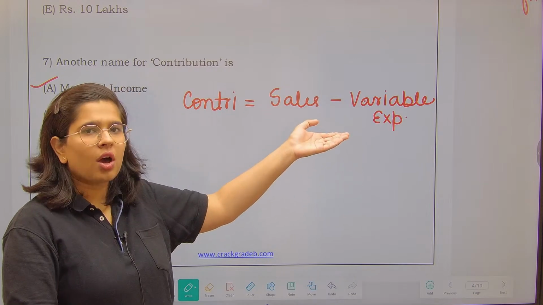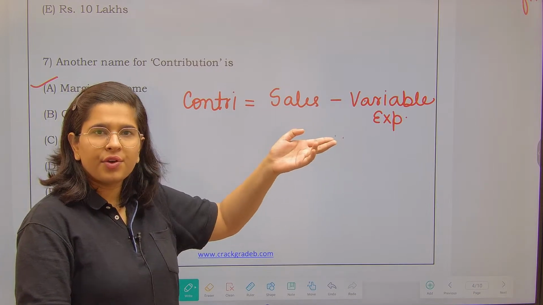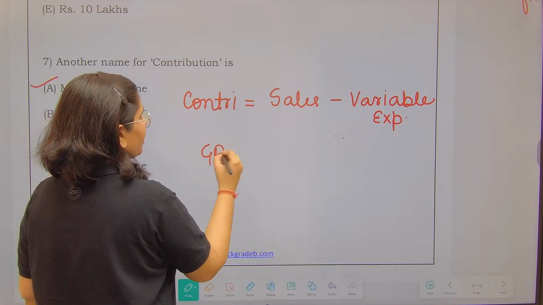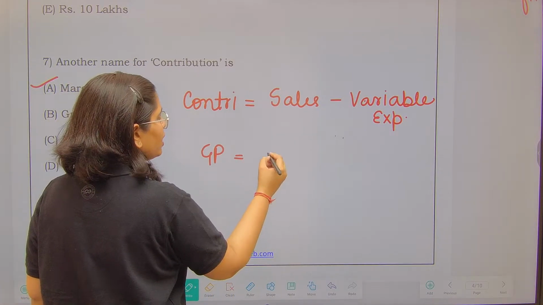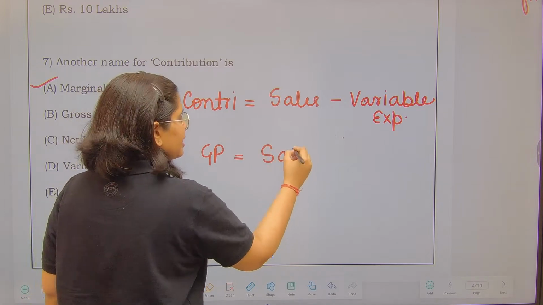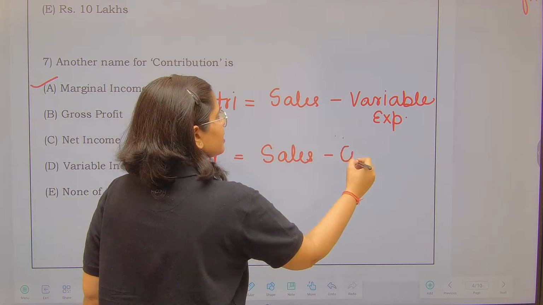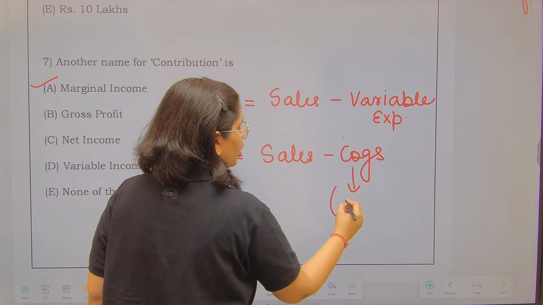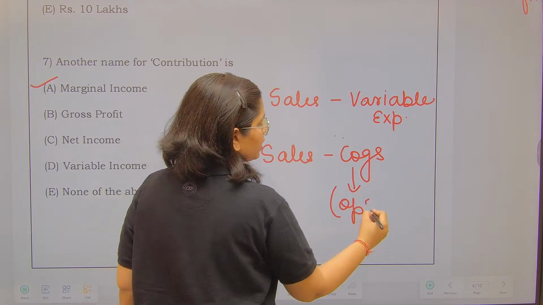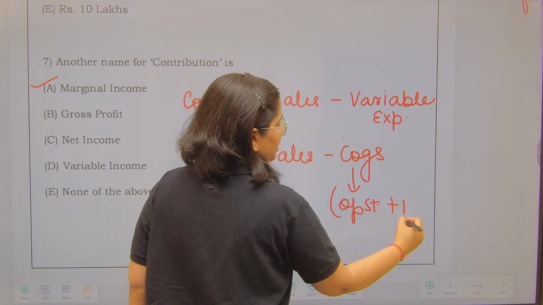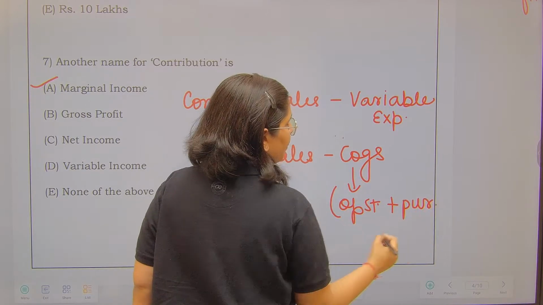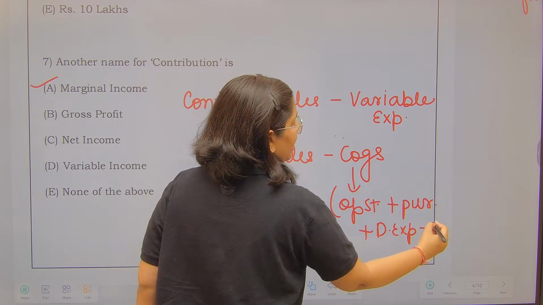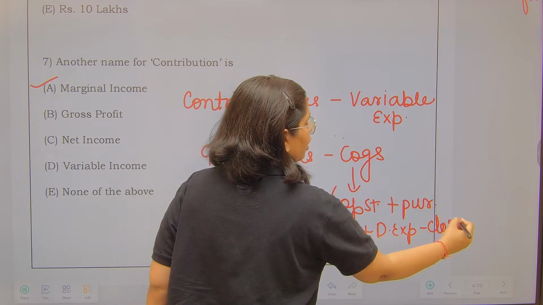No, I do not. Whereas when I find out gross profit, this is sales minus cost of goods sold, and cost of goods sold means opening stock plus purchases plus any direct expense that you might be having and less closing stock.